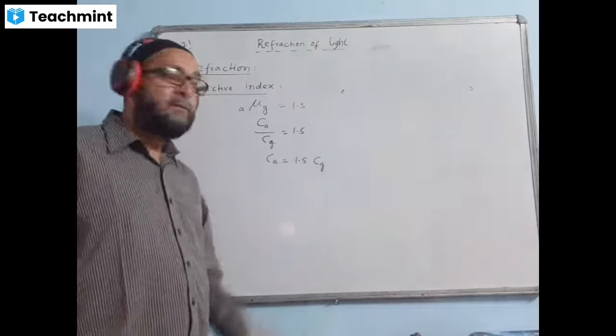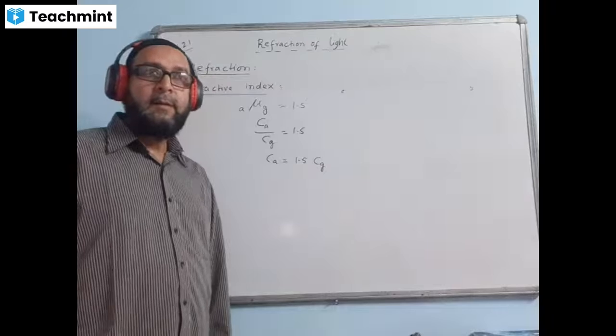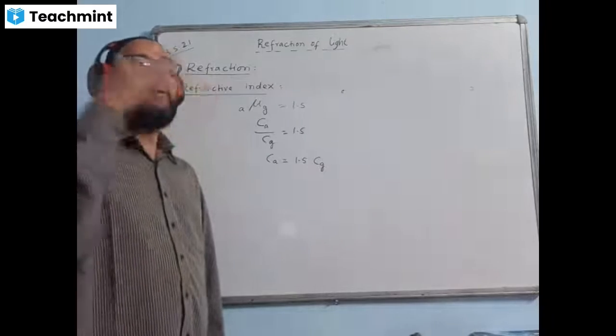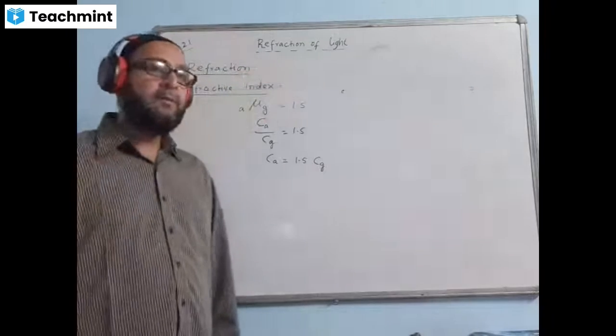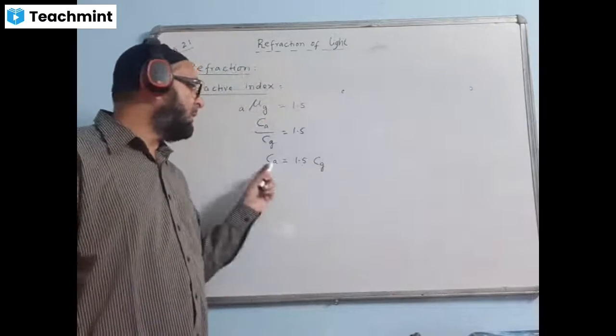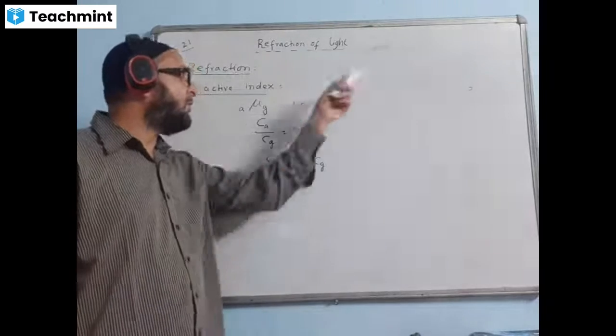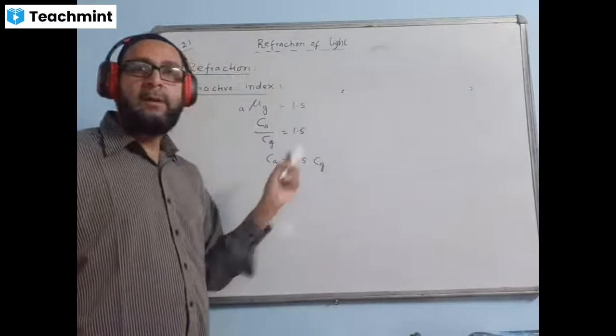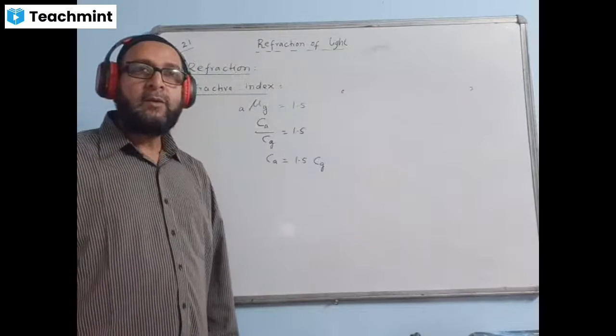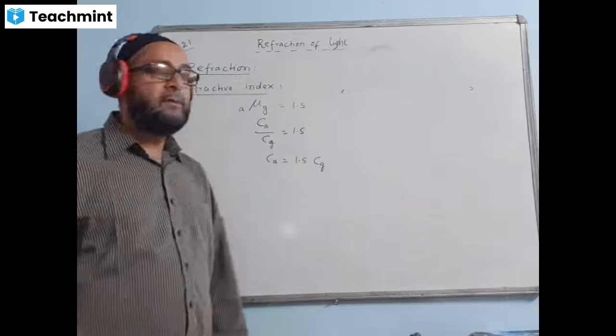Okay, this is the meaning of the statement. Of course, light will be traveling faster in air than in comparison to any other medium. So how many times it will travel faster? Whatever value is mentioned, that many times. So this is only a format I gave.